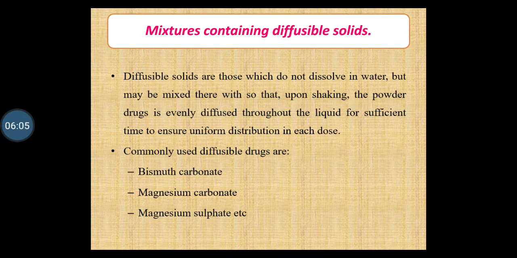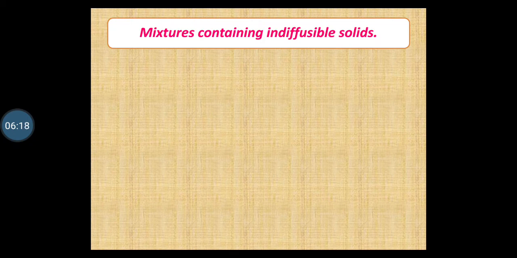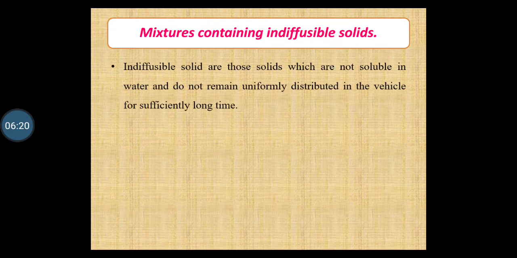Direction is given as 1 tablespoon to be taken 2 hours before the breakfast. This is the mixtures containing diffusible solid. Now next type of mixtures are mixtures containing indiffusible solids.